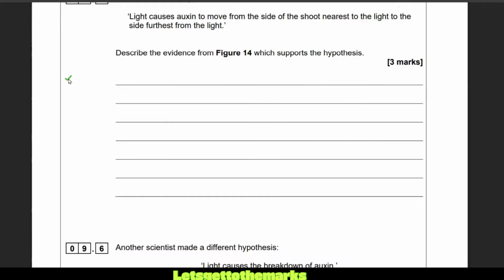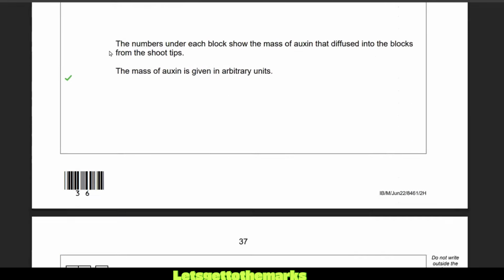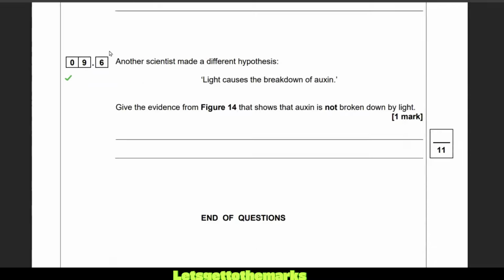What was it? Let's have a little butchers then. Come on then. No, not the dreaded ticks. What were the numbers? It was 17.2 and 7.8. You can give the evidence showing that. Right, let's go. Another scientist made a different hypothesis.